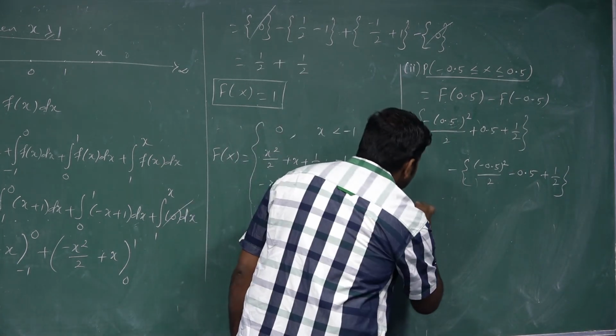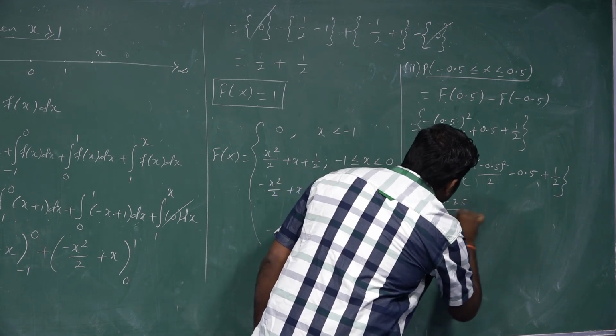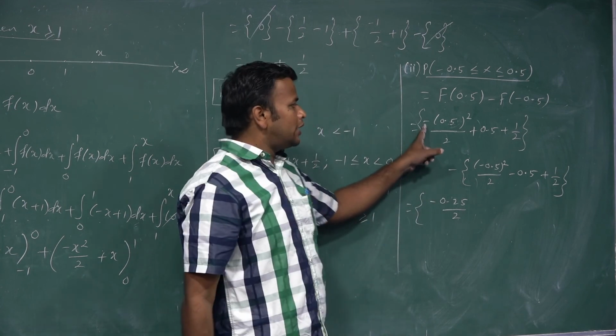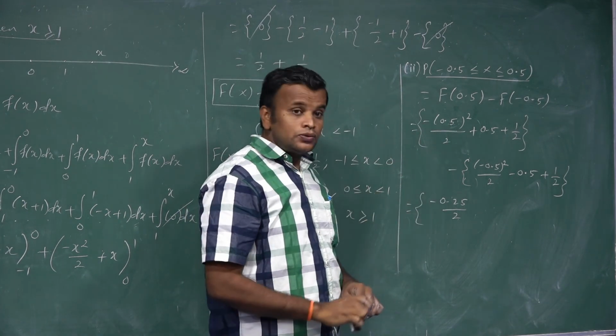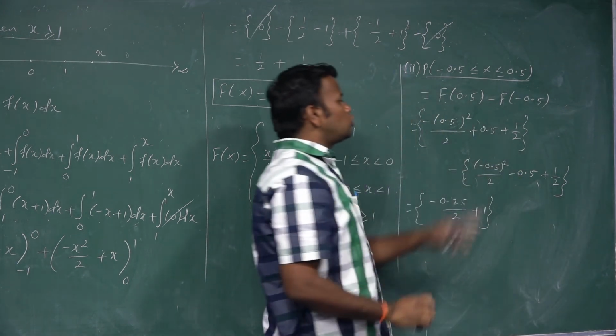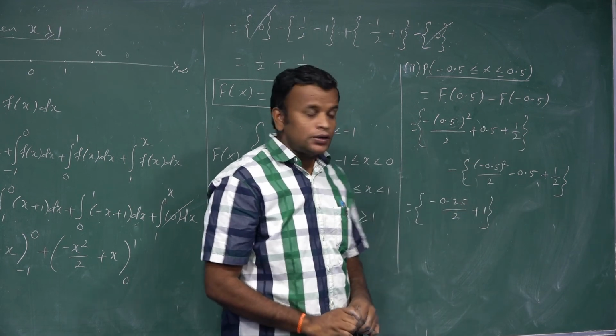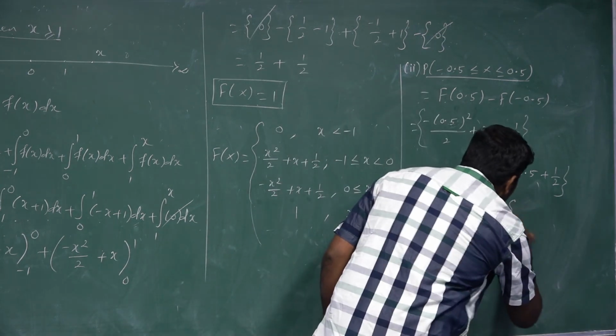So the first one, minus 0.25 by 2. Actually outside is a minus 0.25 by 2. Plus I write just 1. 0.5 is nothing but 1 by 2. Half plus half is 1. Minus half.